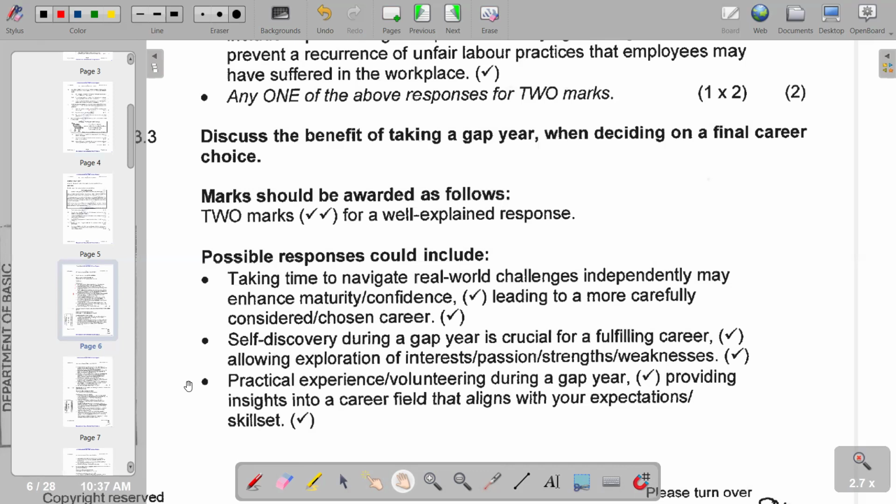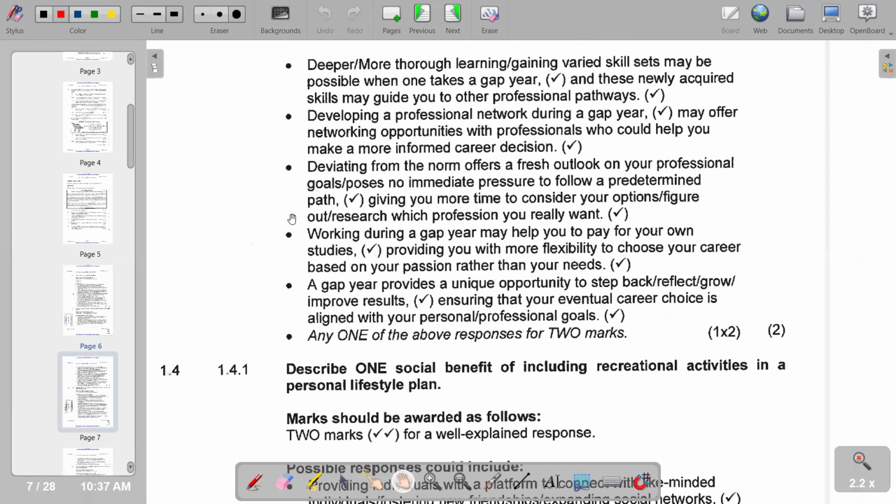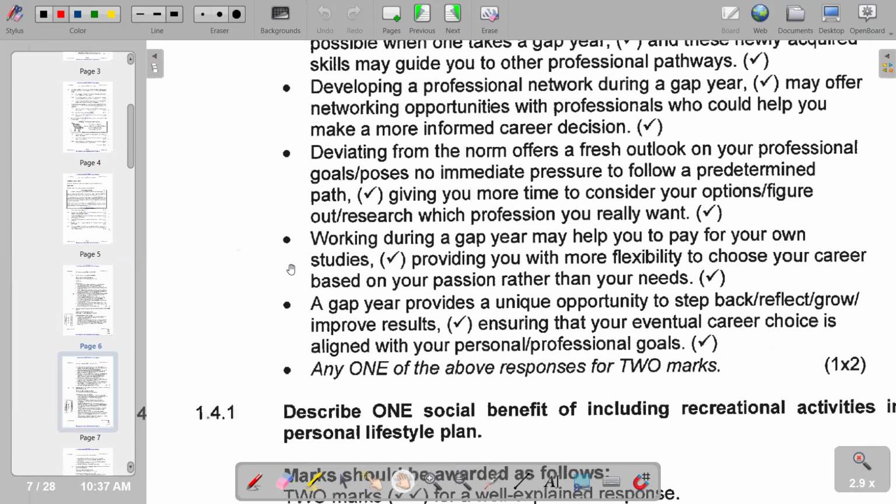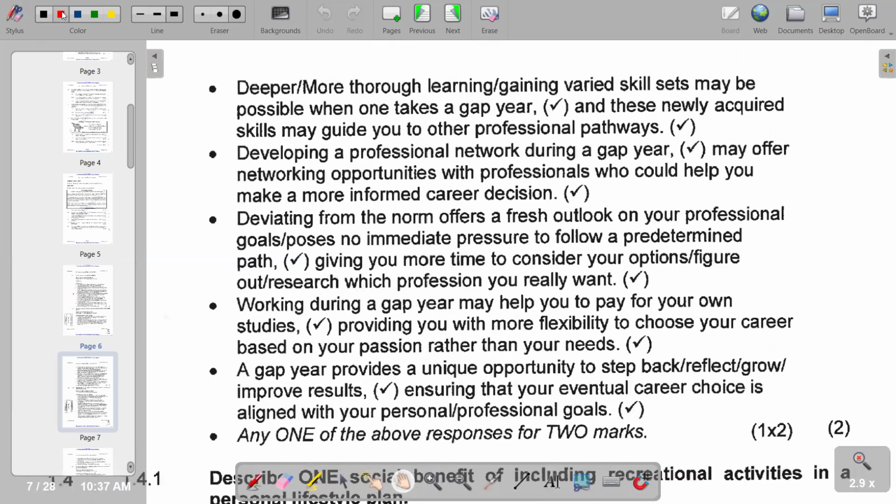So basically, these are some of the points that you can include according to our question, which reads, discuss the benefit of taking a gap year when deciding on a final career choice. So of course, we have a continuation on that. I would also correct points that we can also include according to our question. So you'd see that these are other points that are also correct that we can also include.